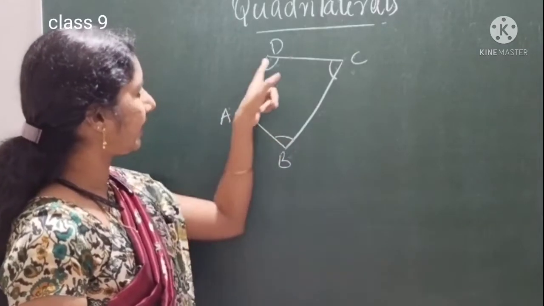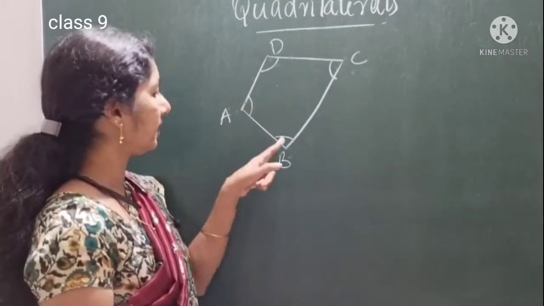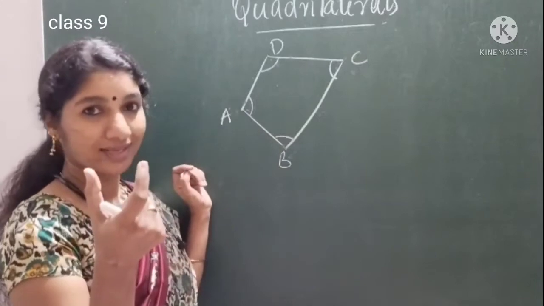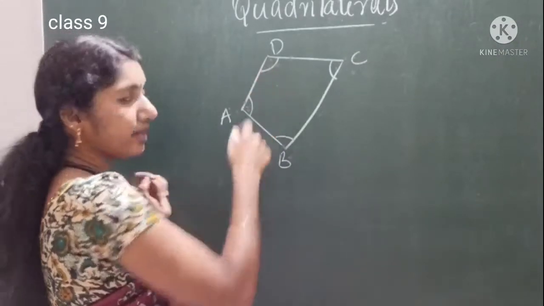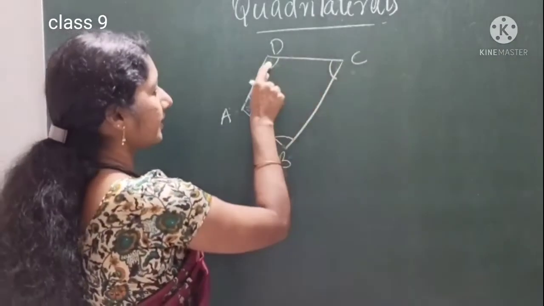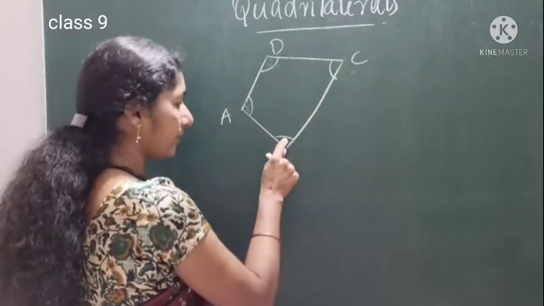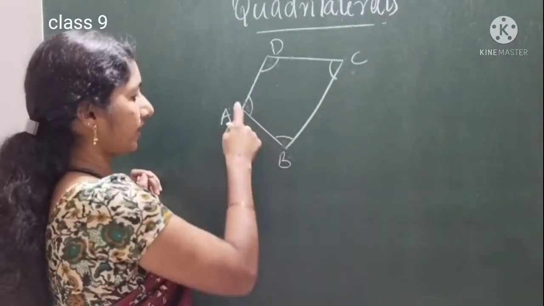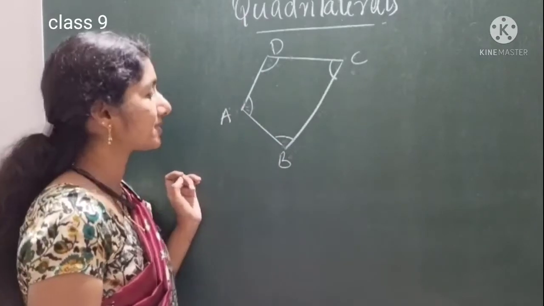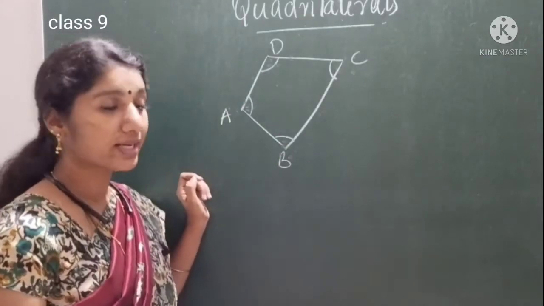So AB and AD are one pair of adjacent angle. A and B are adjacent angles. C and D are adjacent angles. C and B are adjacent angle. So B and A already we told. Okay. So adjacent angles. And what is opposite angles?